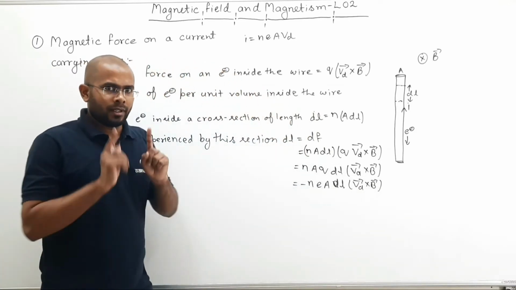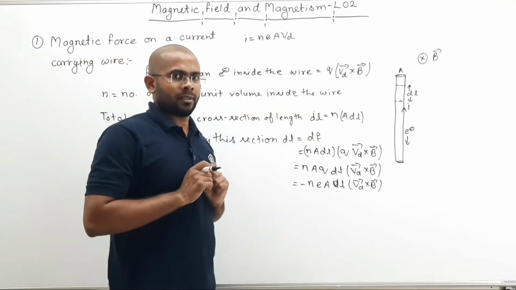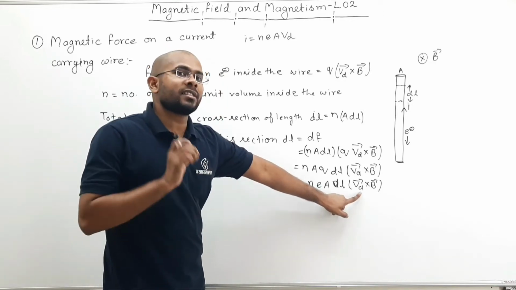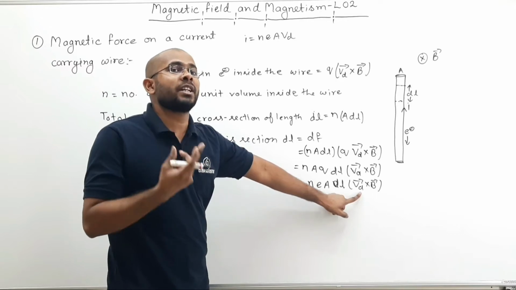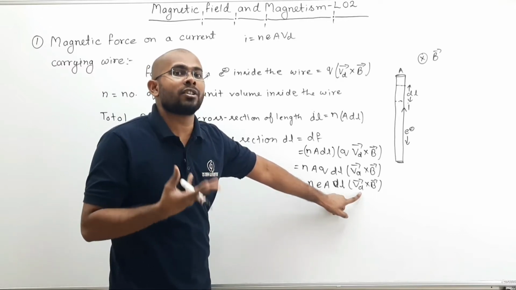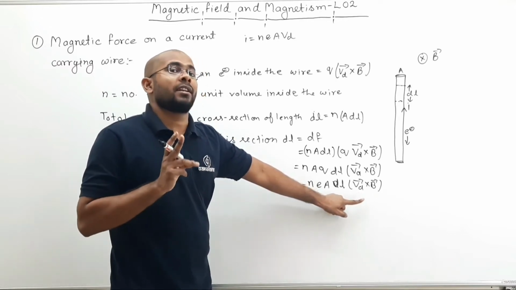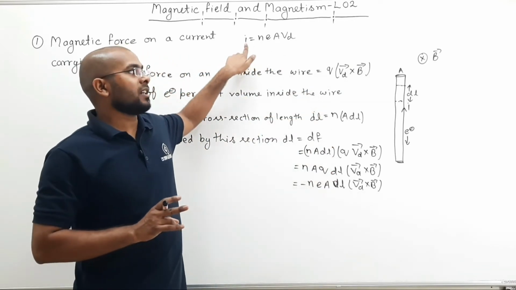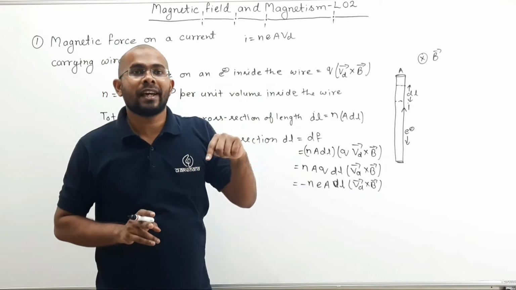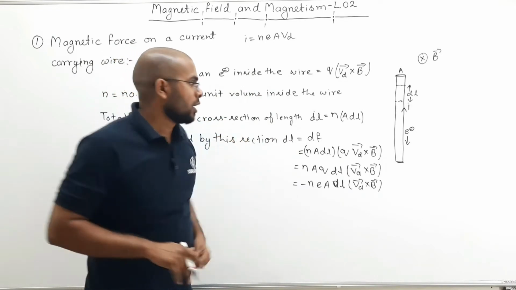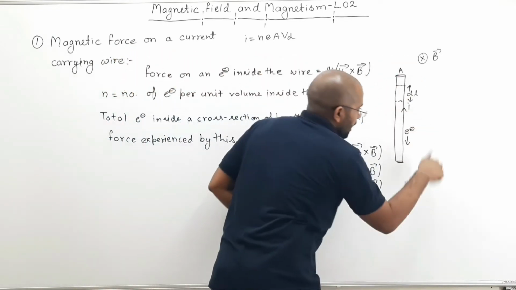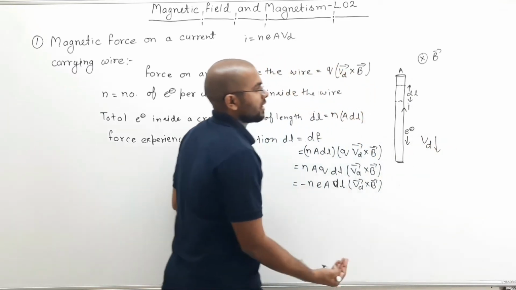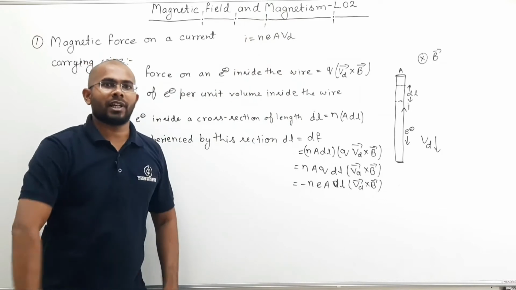Okay. Now here is the interesting part. See, what is Vd? Vd is the speed or drift speed of the electron, or drift velocity of the electron. And if you remember, the current direction is taken opposite to the direction of motion of electrons. So if Vd is in this downward direction, then current will be in the upward direction.